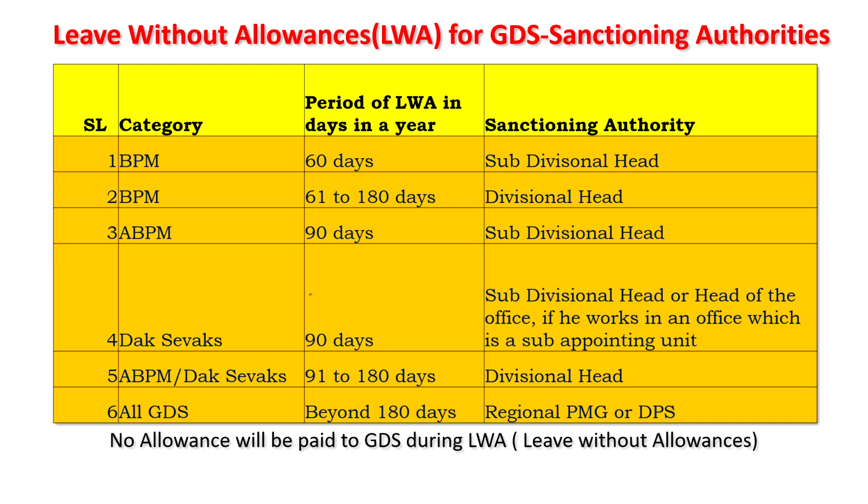For BPM it is 60 days by the subdivisional head, and 61 to 180 days it is the divisional head. For ABPM and Dak Sevaks, up to 90 days it is the subdivisional head, or the head of the office if he works in an office which is a sub-appointing authority. For ABPM and Dak Sevaks, 91 to 180 days the divisional head will grant. For all GDS beyond 180 days the regional PMG or DPS will grant. No allowance will be paid to GDS during leave without allowances.